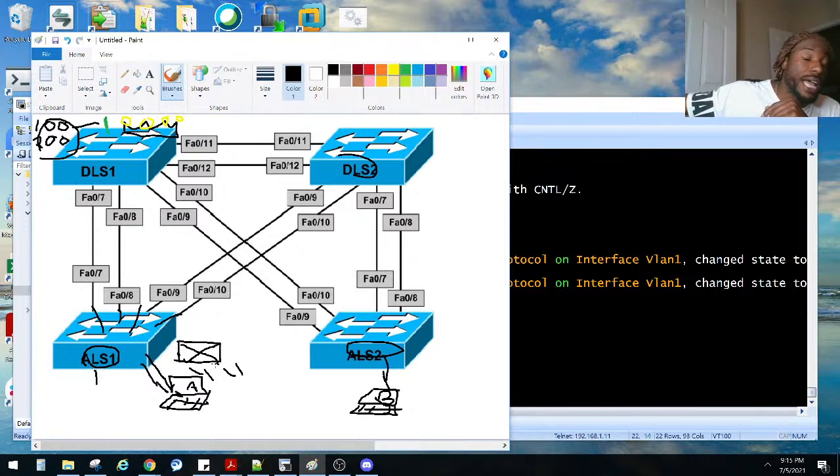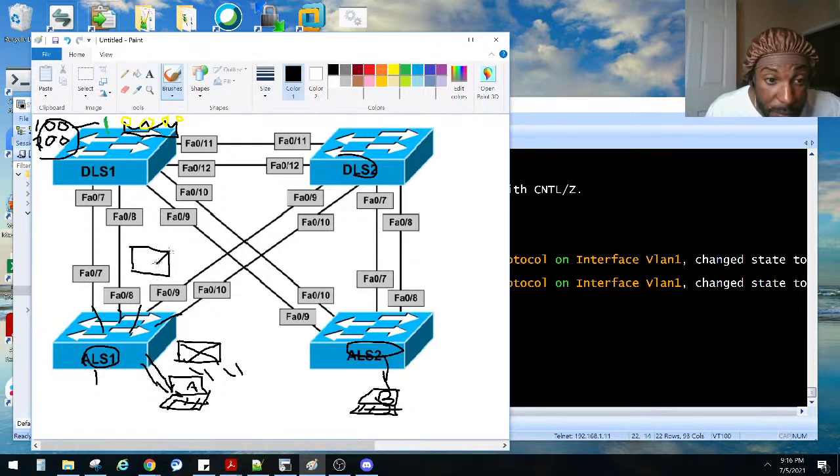He now knows where PC B lives, so if he wants to send traffic he can. But if we don't optimize our network in a specific way, with spanning tree, then when it floods these frames we can cause a loop. What's a loop? When we flood these frames, it sends copies to everybody.